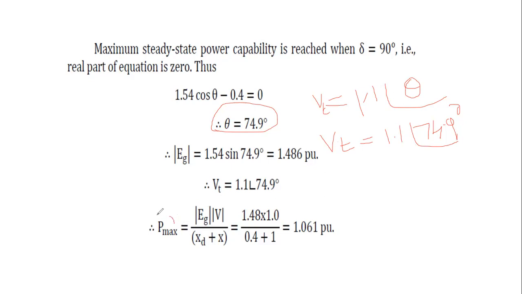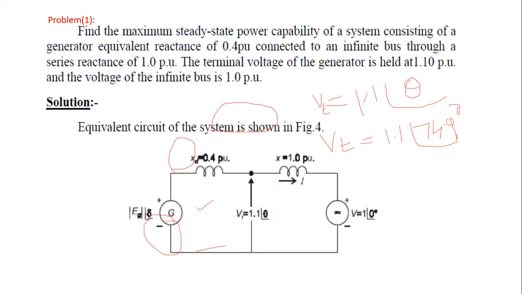Okay, the steady state stability means the Pmax. In this given problem, what is the formula for that Pmax? Pmax is equal to Eg into V by xd plus x. We substitute Eg, the generated voltage. What is the generated voltage? That will be equal to Eg at an angle of delta.